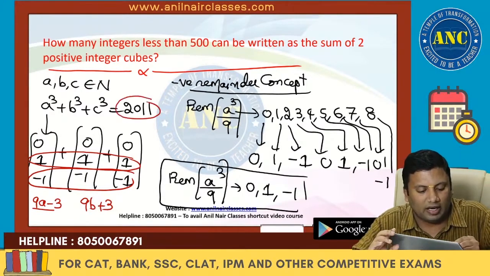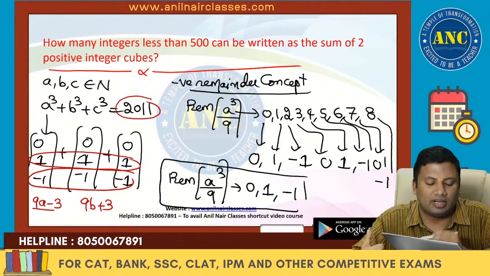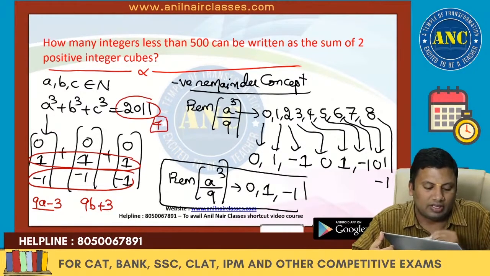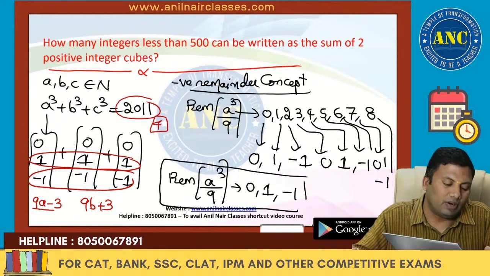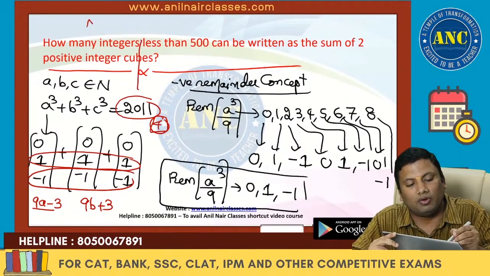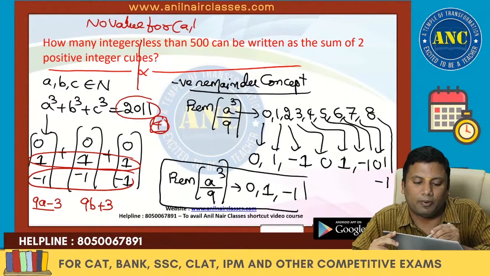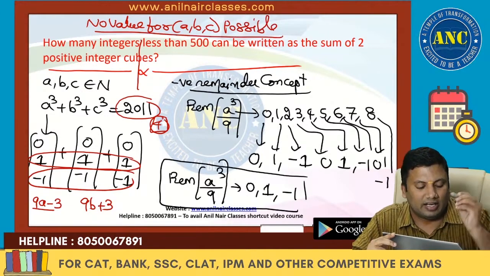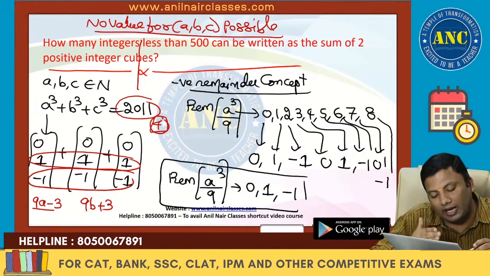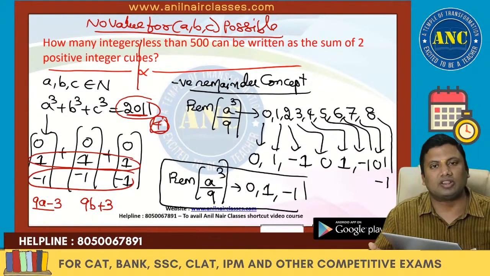But what is the remainder of 2011 when divided by 9? What is the divisibility rule of 9? The sum of the digits should be divisible by 9. That means on the left hand side the remainders are from minus 3 to 3, but on the right hand side the digital sum is 4. The answer is no value for a, b, c is possible, because the left hand side remainders move from minus 3 to plus 3, but on the right hand side the digital sum is 4.